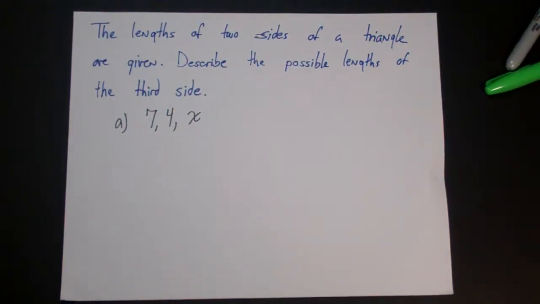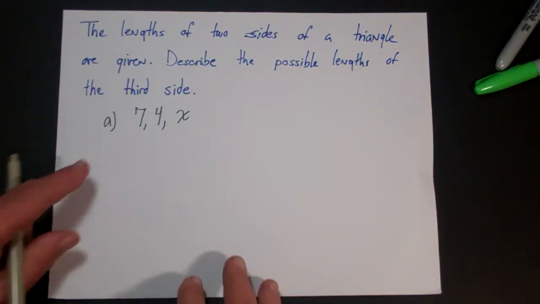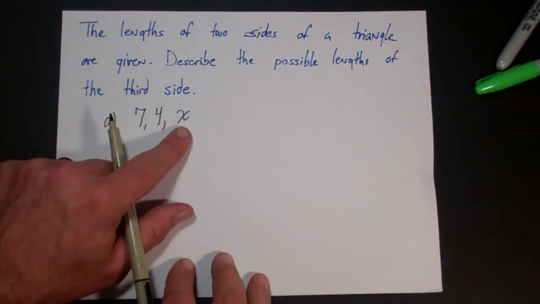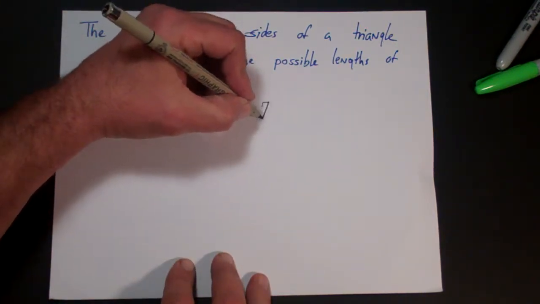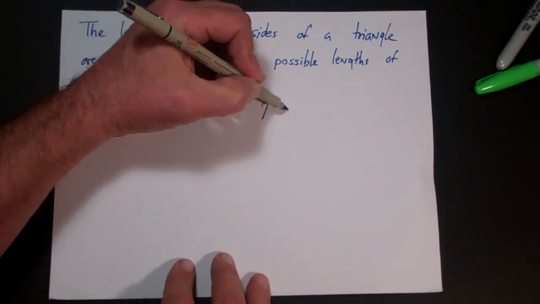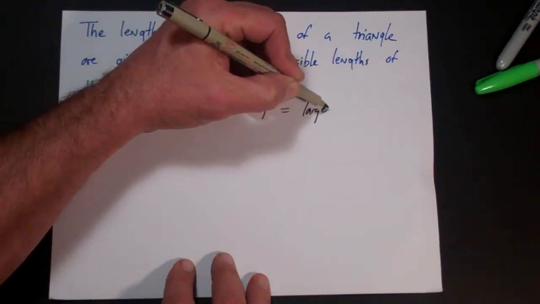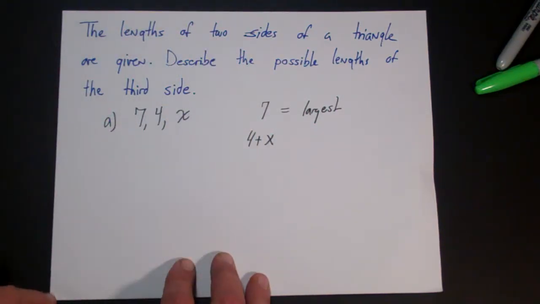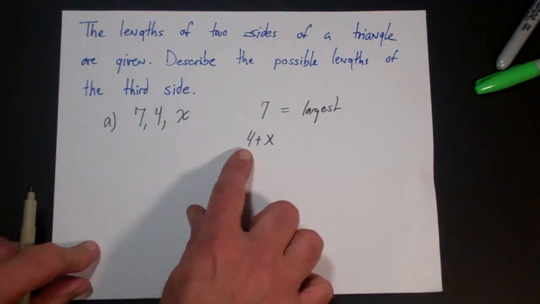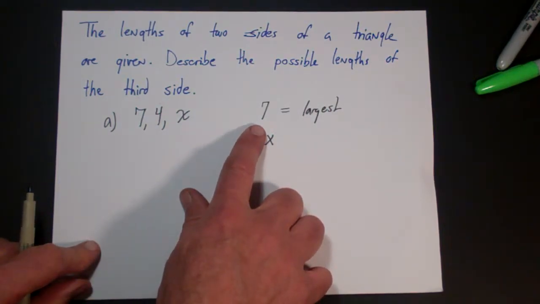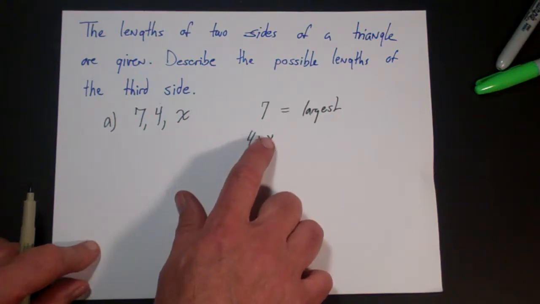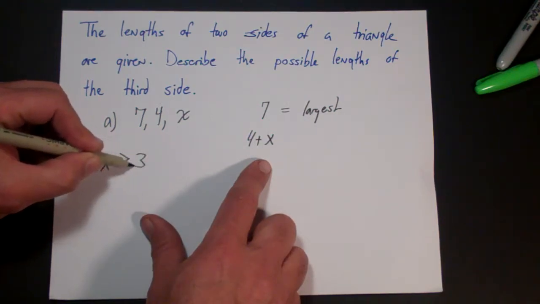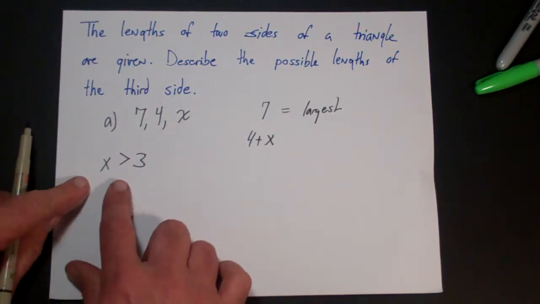Well, the thing about this triangle is that x is either the largest side or it's not. If x is not the largest side, then 7 is the largest side. If 7 is the largest side, then that means that 4 plus x has to be greater than 7. So what number could 4 plus x be in order for it to be a larger number than 7? Well, x could be anything bigger than 3 if 7 is the largest side.